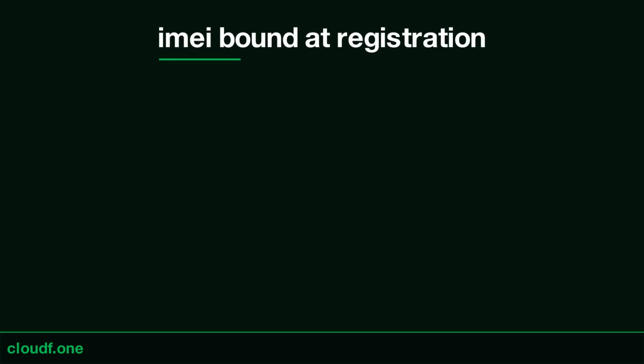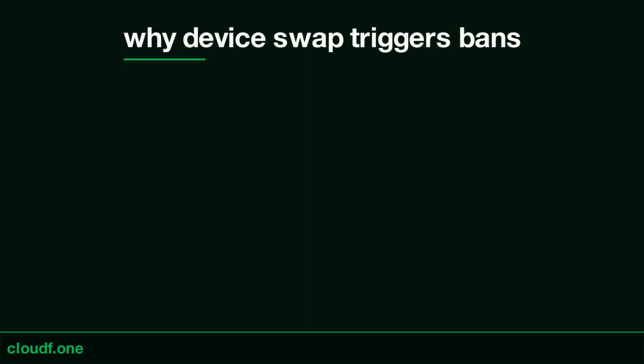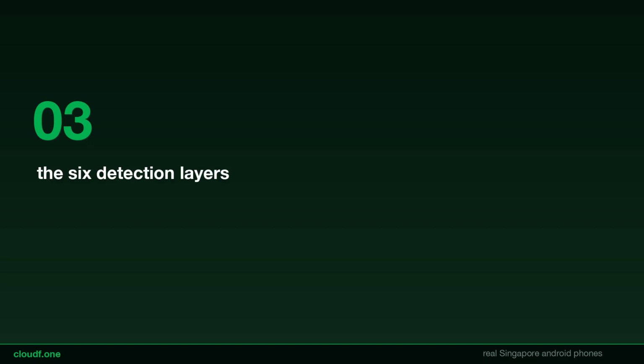The 6 detection layers. Also, 6 things Snapchat checks. Device hardware ID and IMEI, the strongest binding. Emulator fingerprinting: BlueStacks, Nox Player, MEmu, all detected at sign-up. Carrier and IP: mobile looks normal. Data center and VPN flagged.